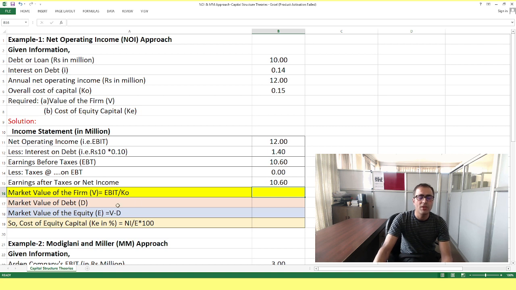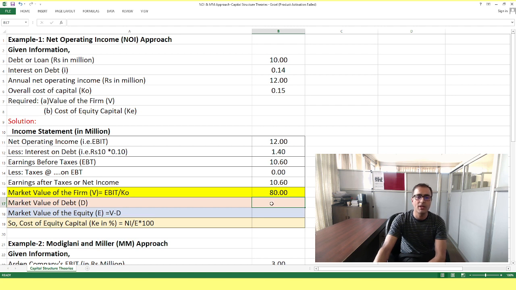Now the value of the firm as per the NOI approach is EBIT, 12 million, divided by the overall cost of capital. Don't be confused between the cost of equity and the overall cost of capital, which is the cost of debt and cost of equity taken together. Which is given as 15%. This is our value of the firm, or value of the company.